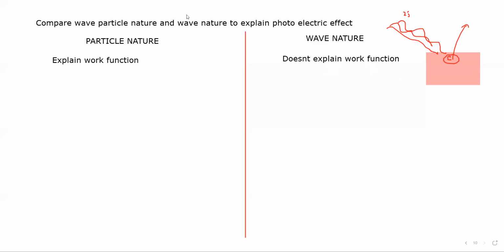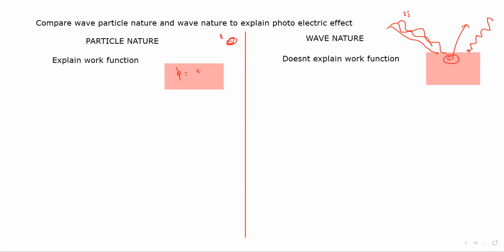But according to particle nature, if the energy of the photon is either equal to or greater than the work function, then the electron will come out, otherwise the electron will not come out. But according to wave nature, any wave, any energy, meaning any type of light, can remove the electron, because the light is continuously falling on the metal surface.